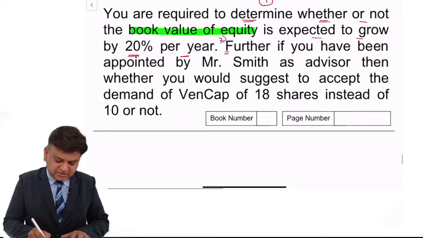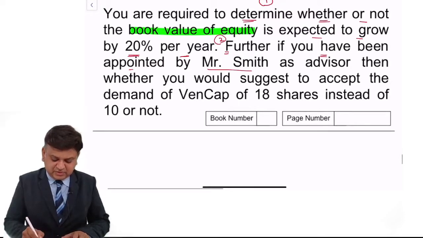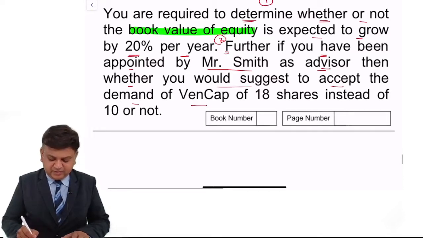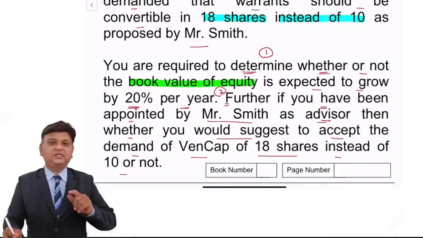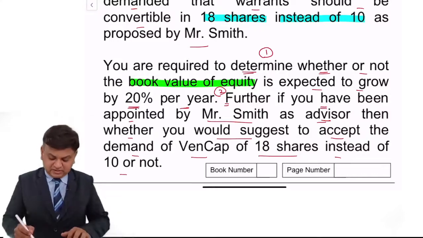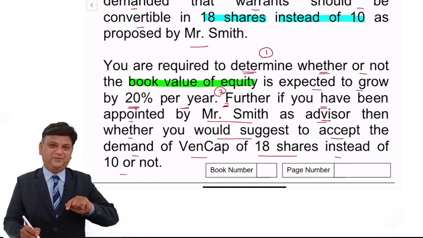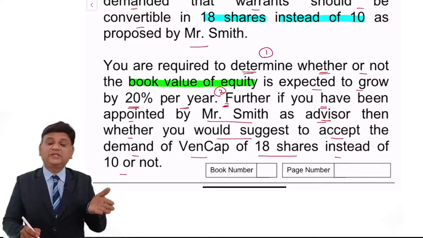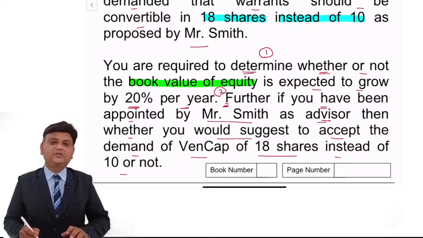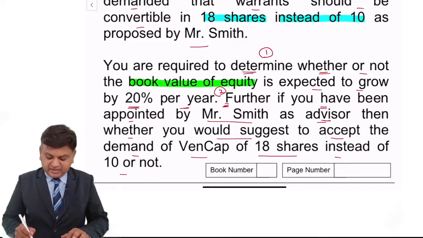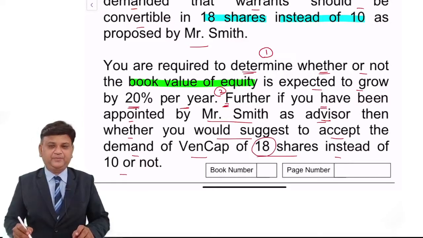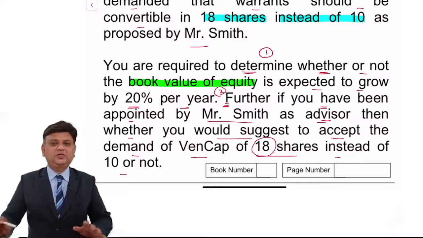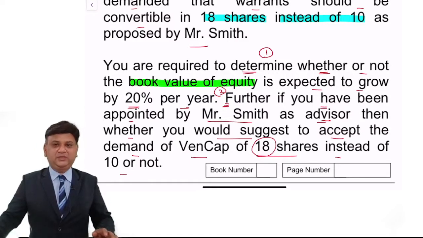Further, the second question starts. If you have been appointed by Mr. Smith as an advisor, then whether you would suggest to accept the demand of Ven Cap of 18 shares instead of 10 or not. So the second part of the question is from the company point of view. The first part of the question is from the venture capitalist point of view. The second part is from the company point of view, whether the demand of the investor of 18 shares should be accepted or not. That is a simple question. I request all of you to go through the question and then we'll discuss how to do it.